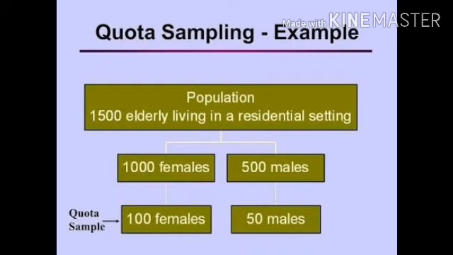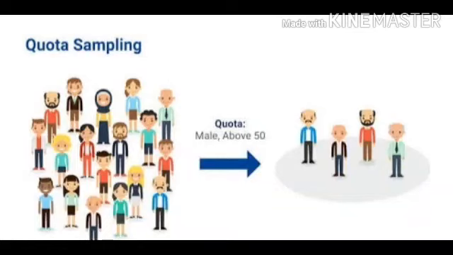Clear this? Another example, quota sampling. See, there is a population of people. Now see, I'll select the male above the age of 50. So these 4 males are selected. That means what? We have done quota sampling. See here we have male, female, young kids, and then aged people. So we have made a criteria that we will select the male above 50, and that we have selected. So this was all about quota sampling.